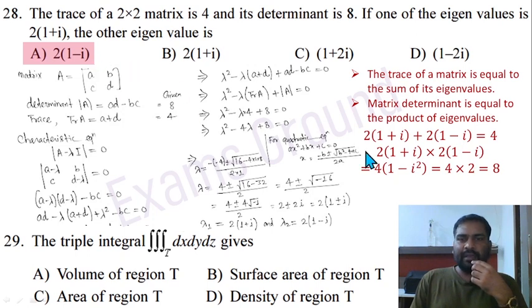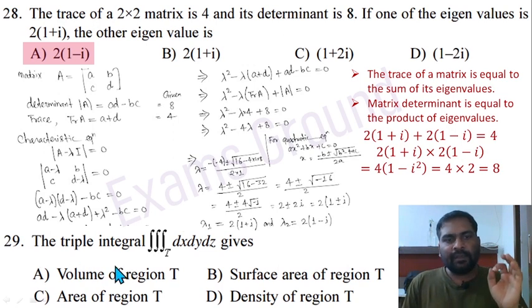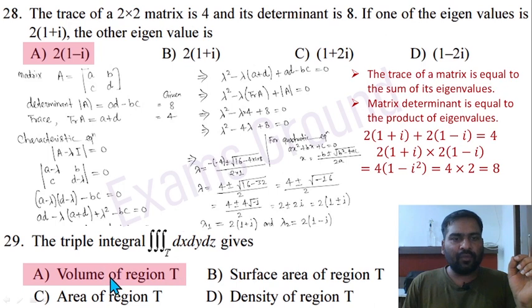So option A is correct by this way also. You can do it by either way. Question 29. The triple integral dx dy dz gives... It is going to give a volume of region.